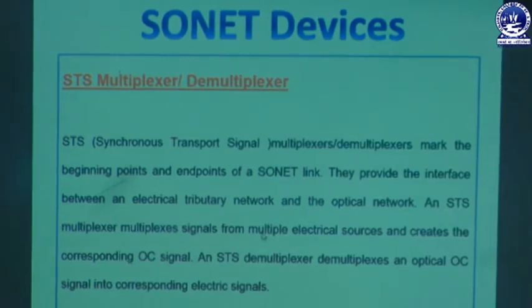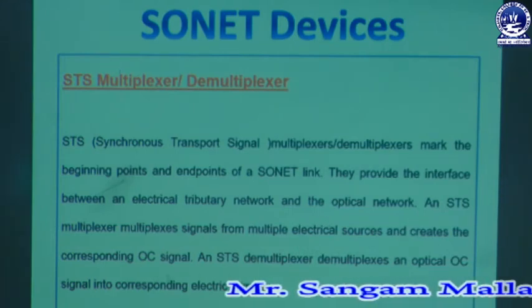That means here the STS multiplexer or demultiplexer works for converting the electrical signals into optical carrier signals. An STS demultiplexer demultiplexes an optical carrier signal into the corresponding electrical signal. That means on the sender side, when the sender sends the information, the multiplexer plays the role and converts the electrical signals to an OC signal.